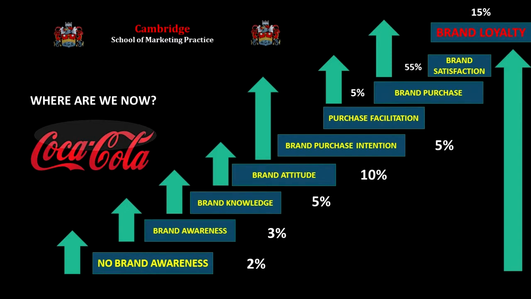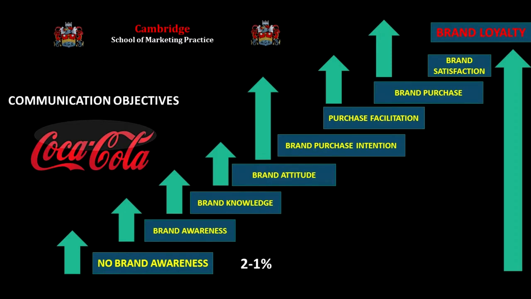So let's set our specific and measurable objectives for each rung. Top's going up, so something must go down below to make room. 2 to 1% category, 3 to 2% brand awareness, 5 down to 4% for knowledge, attitude drops 10% to 8%, purchase intention 5 to 3%, brand purchase without satisfaction 5% to 3%, and satisfaction goes up from 55% to 59%, and loyalty 15 to 20%. In a year we'll do new research and see if we achieved our objectives.